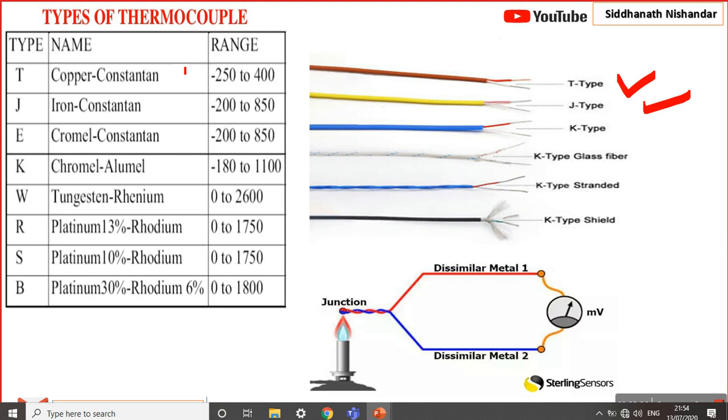If you see the combination of that metal also, if possible, take a screenshot, I also already shared the PDF of that PPT. You go through that. I also mentioned the range, -250 to 400 degrees Celsius. Okay, these are the types. The types are classified according to the metal we are going to use.